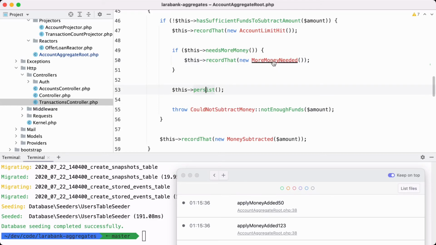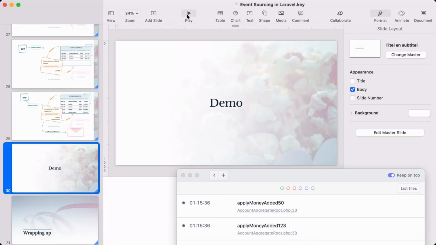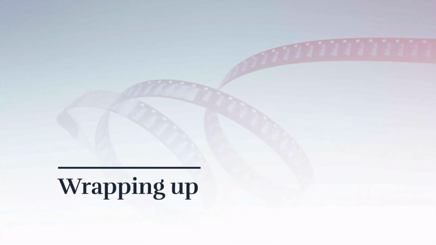And that more money needed event will trigger our reactor. And here you can see that this reactor responds to more money needed, and it will send a mail. And that is how all of that works. I can imagine that it's a little bit confusing because it's very high paced here. Let's head back to the slides and start wrapping up.